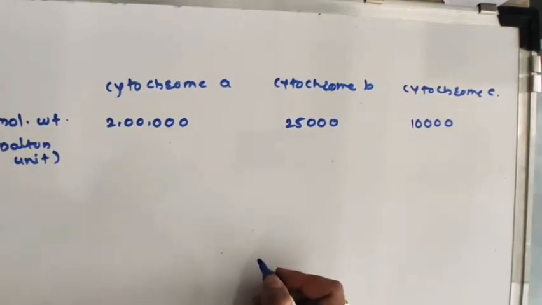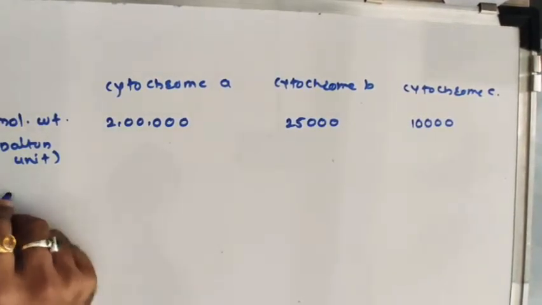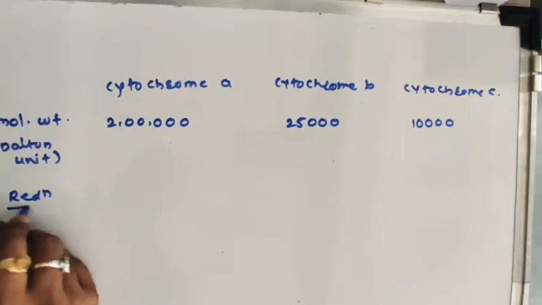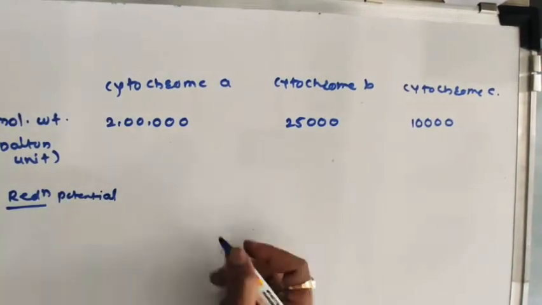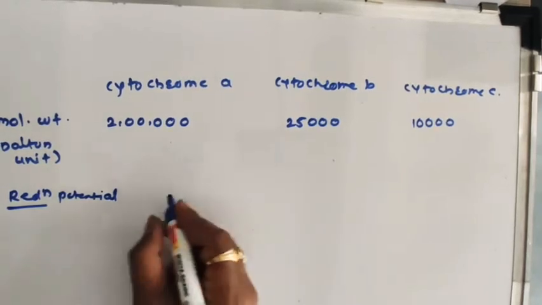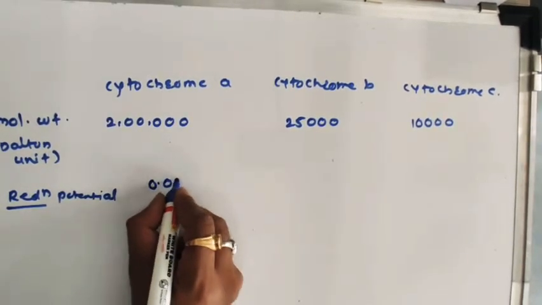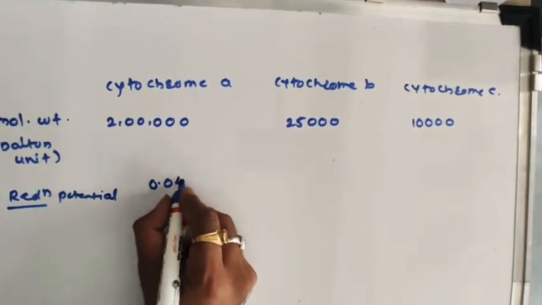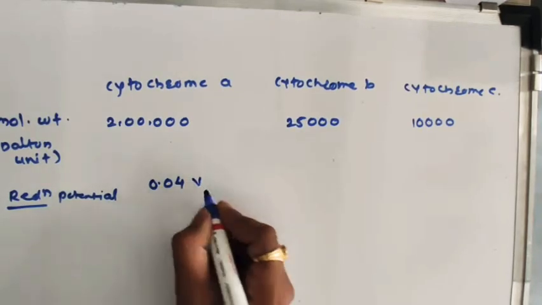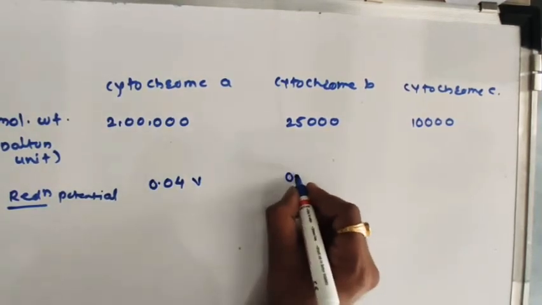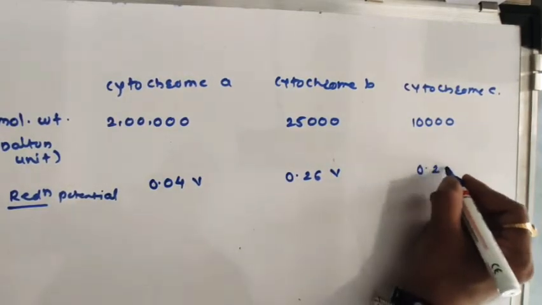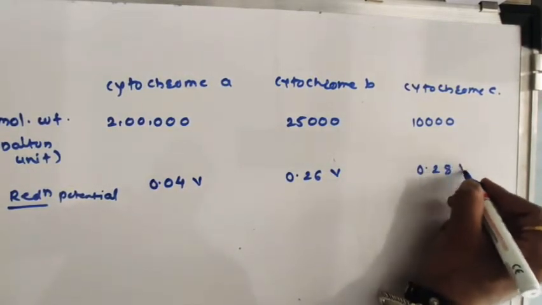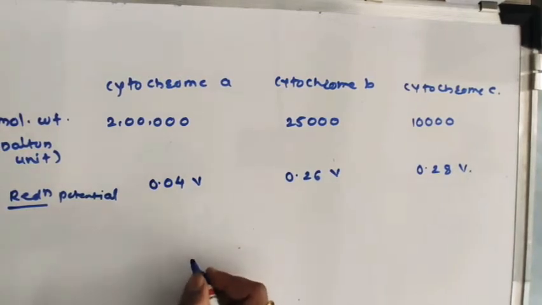If you compare the reduction potential in volts, cytochrome A has the lowest, 0.04 volt. Cytochrome B has 0.26 volt and cytochrome C has near about 0.28 volt.